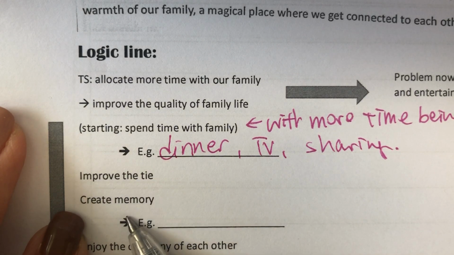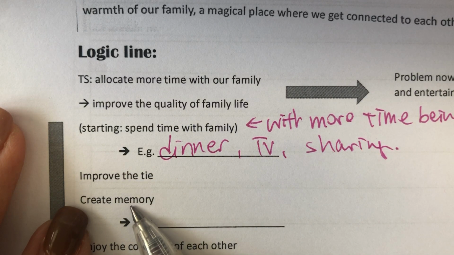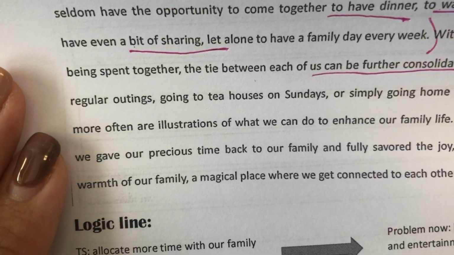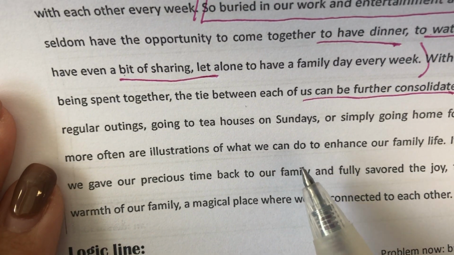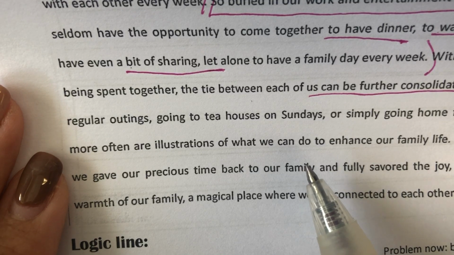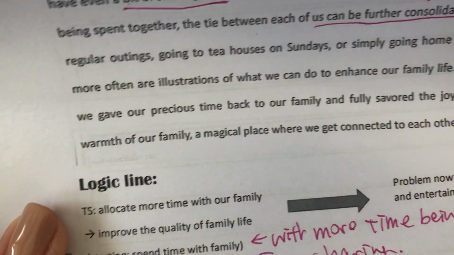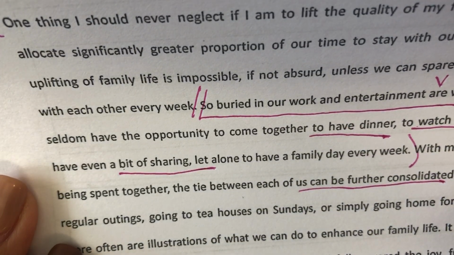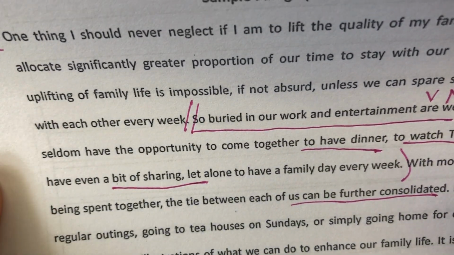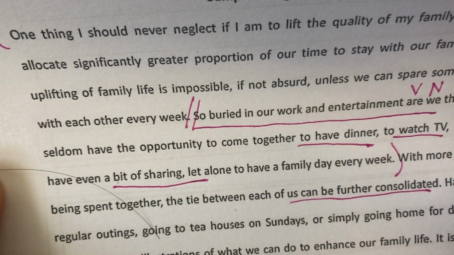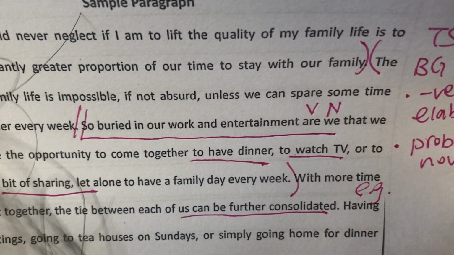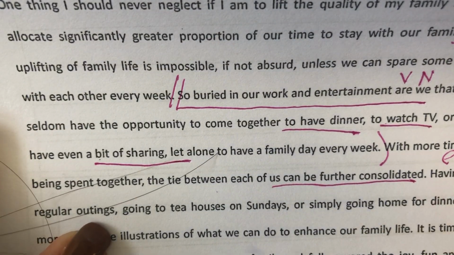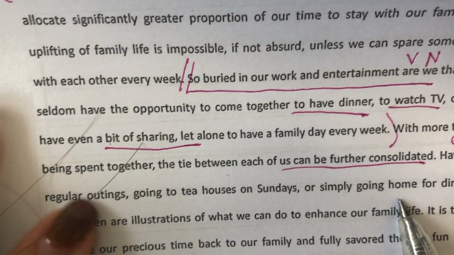So this one I typed yesterday, and this one I wrote long ago. This part is where I want to change and make the logic line even clearer. For examples of creating memory, I use some case examples. I use German as the example. So for this one, examples, can you see that? Okay, so this one, having regular outings and then going to tea houses or simply going home for dinner.